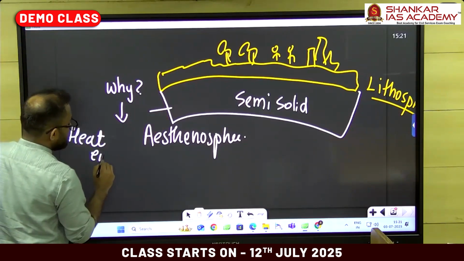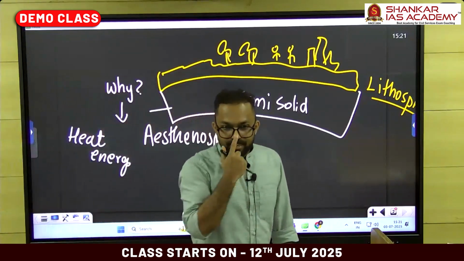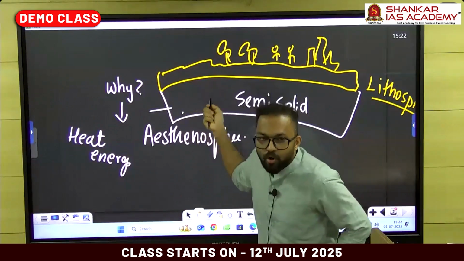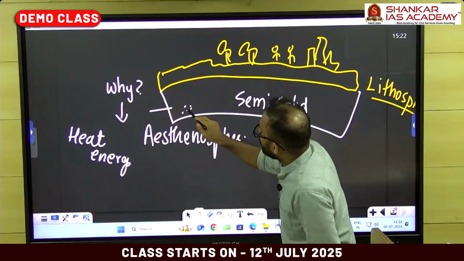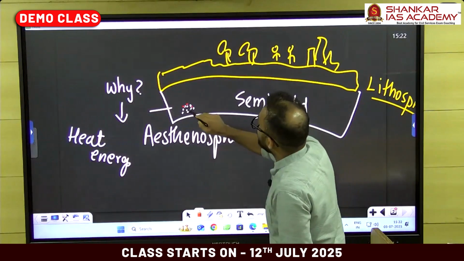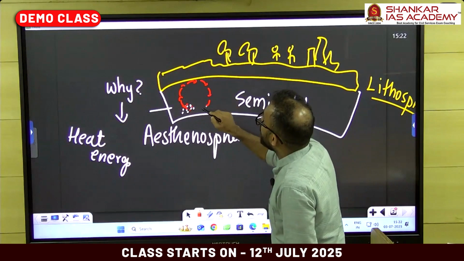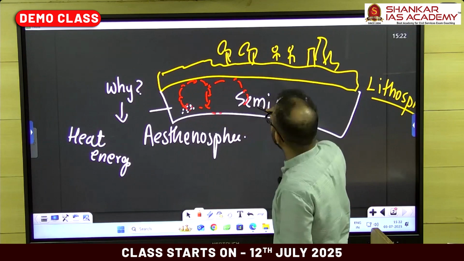And that heat tries to melt the rocks in this particular depth. And when an enormous amount of heat is generated in this area, that heat will be transported into the other area through the mechanisms of convections, through different convection cells.